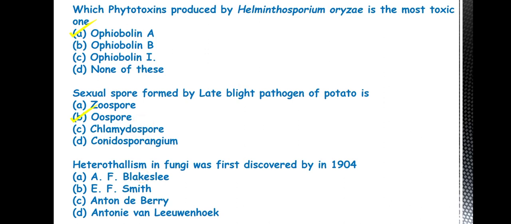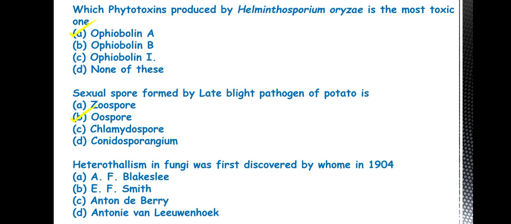I have already uploaded a video on the different types of spore production and all the characteristics of Phytophthora. You may check the description section, the link is given there. You can see that video also for details about Phytophthora. Other sexual spores like ascospore and basidiospore are produced in some other fungi, whereas Phytophthora is an oomycete. So in Phytophthora, oospore is produced as sexual spore.